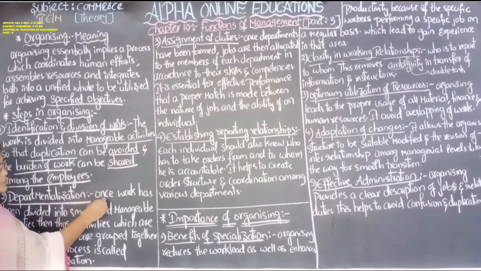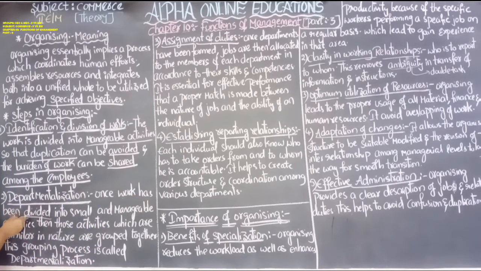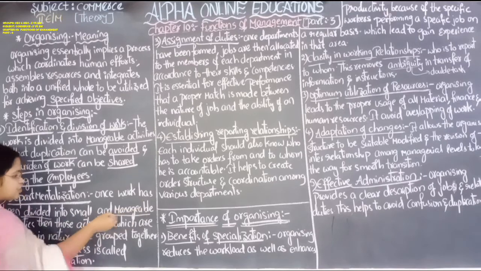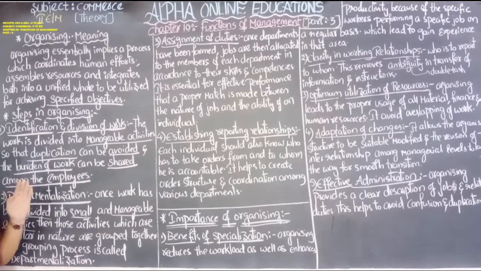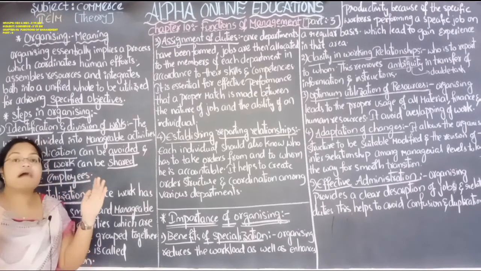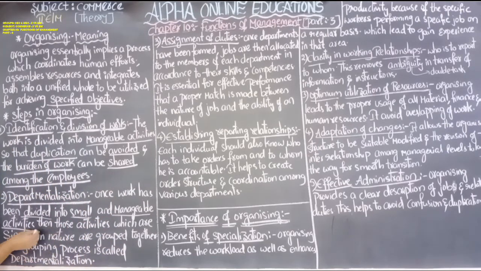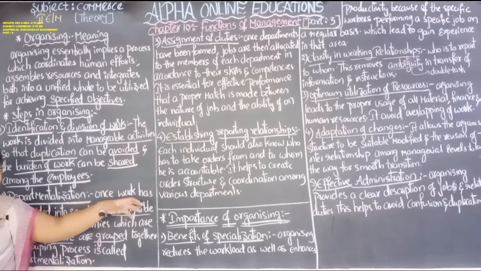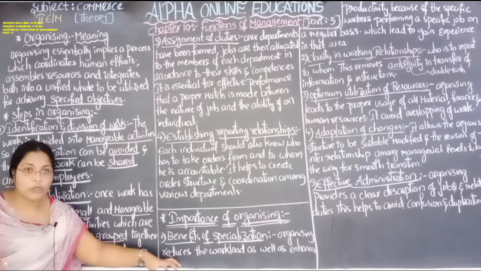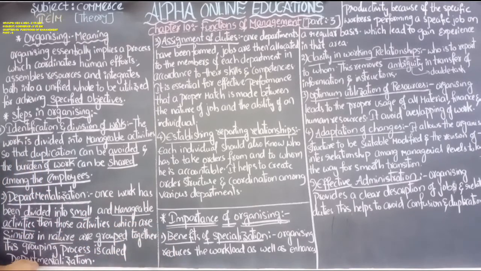Once the work has been divided into small and manageable activities, meaning you can manage the work in those activities, then those activities which are similar in nature are grouped together. Those activities which are similar in nature should be brought under one group.